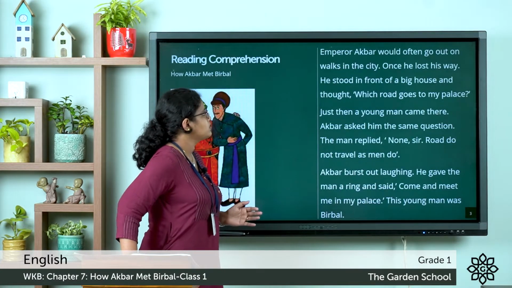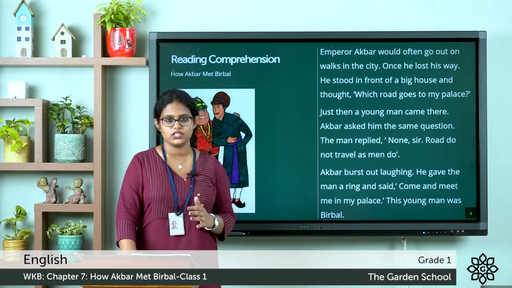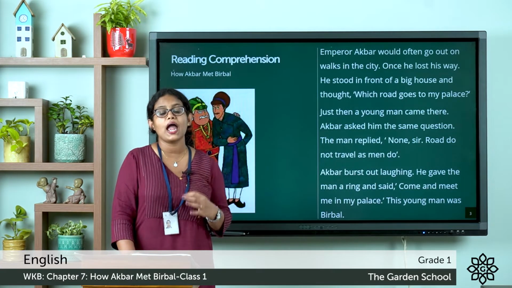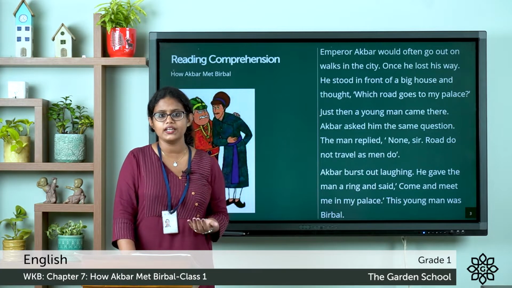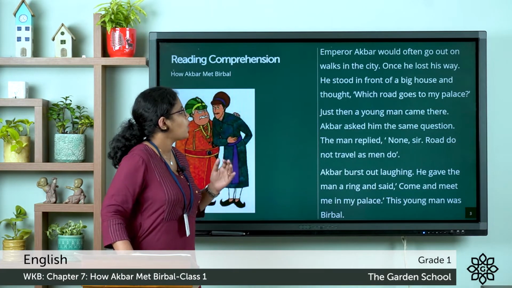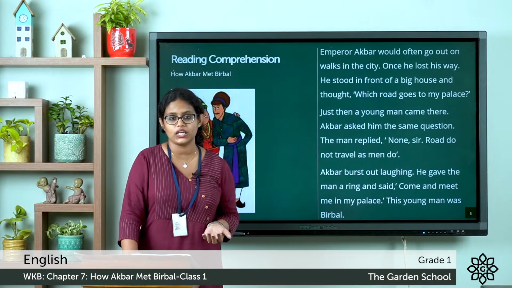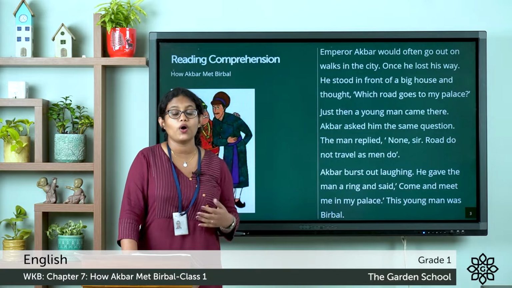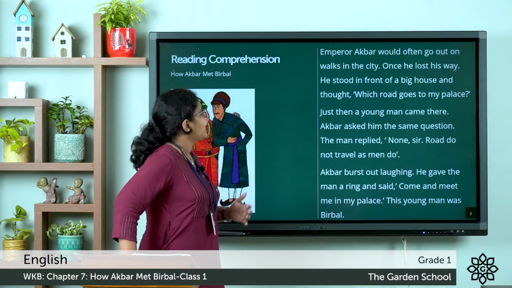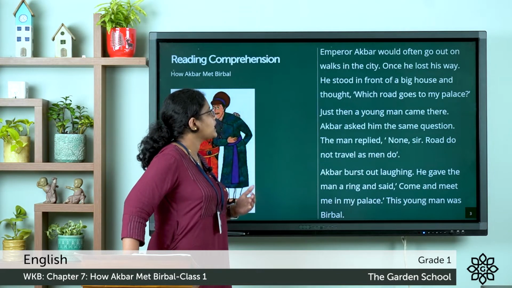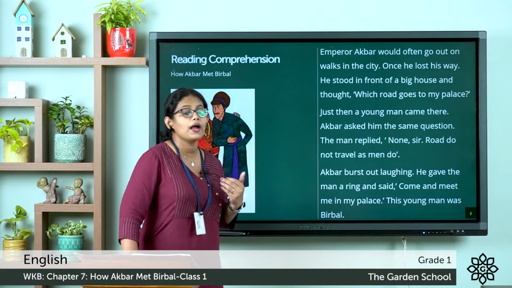Emperor Akbar would often go out on walks in the city. This talks about Emperor Akbar who often went walking in the city. Once he lost his way. One day, while he was walking, he lost his way. He stood in front of a big house and thought, which road goes to my palace?